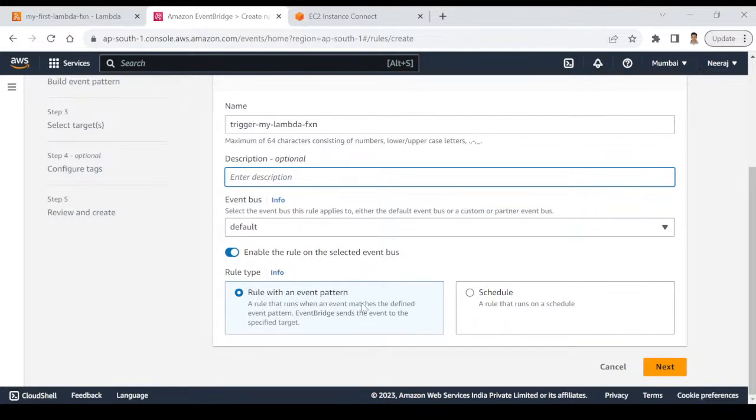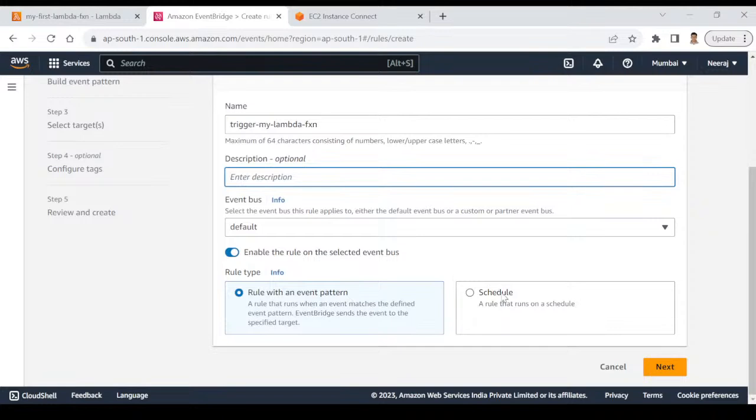You can schedule your Lambda two ways. One way is, suppose someone is copying some file into my S3 bucket. Yesterday we created the bucket, right? If someone is copying any file into my S3 bucket, at that point of time, immediately my Lambda function should trigger. Lambda function should run, because you are not aware when the customer will copy the file. They can copy in the morning, afternoon, midnight, any point of time. So you don't actually know at what point of time you should trigger your Lambda. In that case, you can go with event based scheduling.